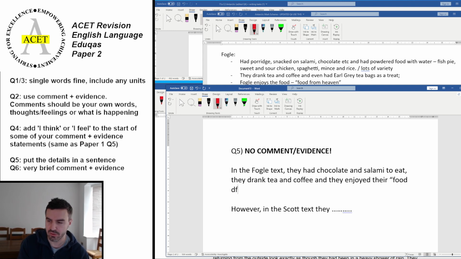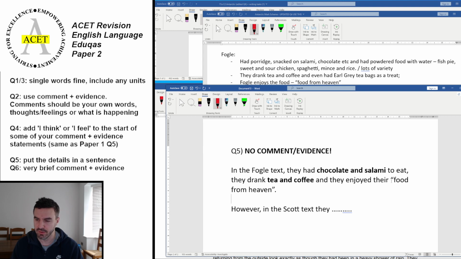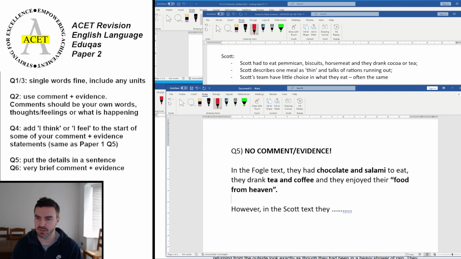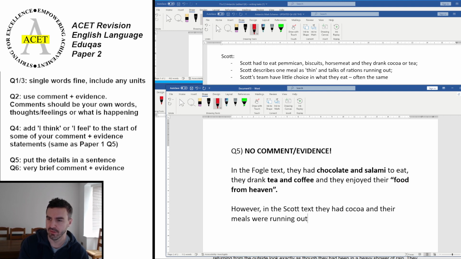You don't have to use quotes with this one. You could just put they enjoyed their food and that would get you the mark, but I have done in this one. Chocolate and salami, either one of those will get the credit. I've just put 2 in. Tea and coffee, 2, and enjoyed their food from heaven. That's 3 marks. However, in the Scott text, they had cocoa and their meals were running out and they had little choice.